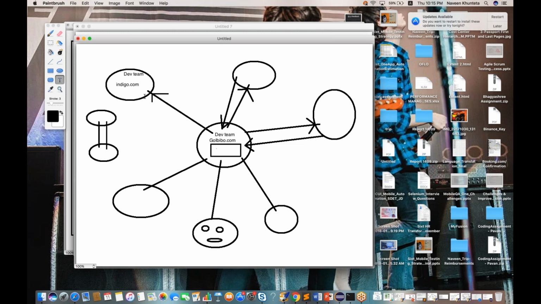So while sending the request, we will pass some header, some authentication details, saying this is the username and password given by indigo.com to goibibo.com, and indigo.com will first check whether the header authentication is correct or not; only then will it send the data, otherwise it won't send the data. Same thing for SpiceJet, same thing for Air India or Air Asia. Everybody has their own username and password that they have given to goibibo.com.